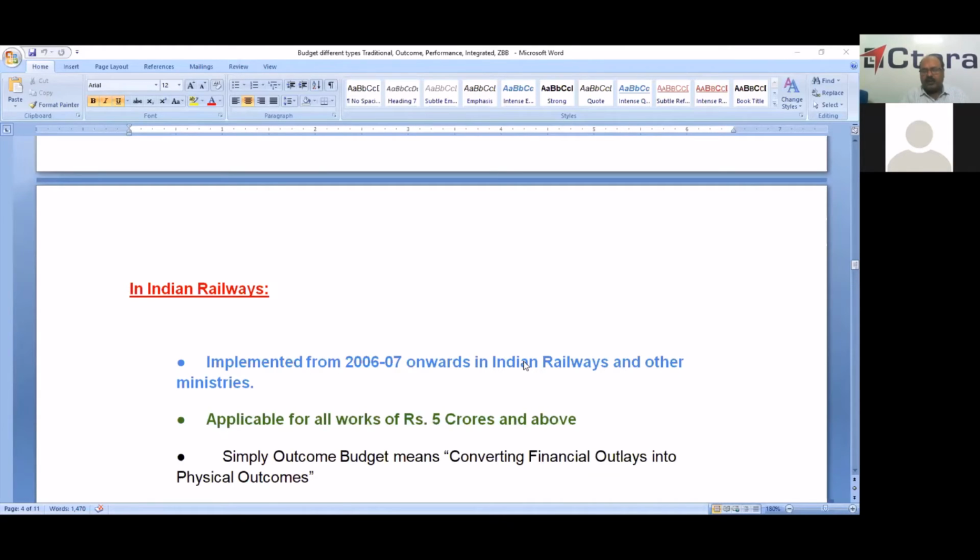But it is not applicable for all types of expenditure, only it is applicable for works.